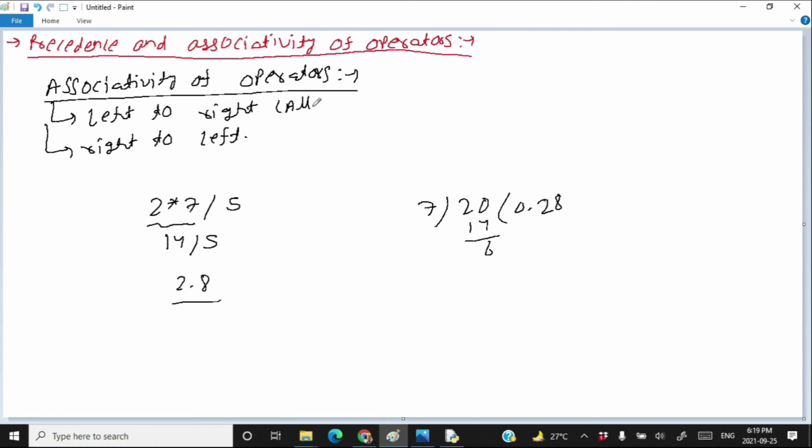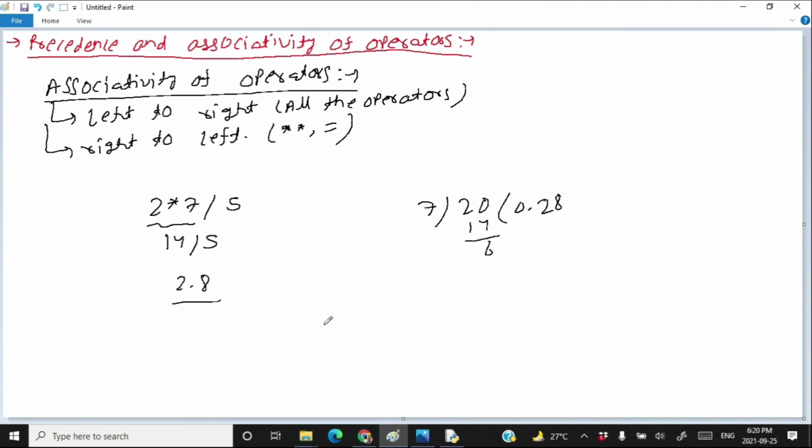Almost all the operators have left to right associativity, and only 2 operators have right to left associativity. One is the exponentiation operator and the other one is the assignment operator. So these 2 operators have right to left associativity, and other operators have left to right associativity.